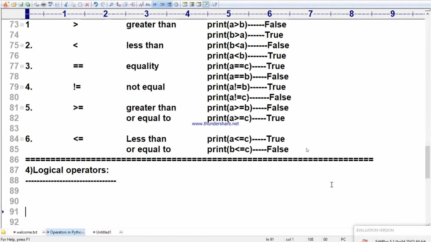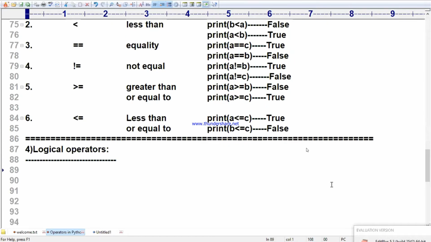So I am going to write the purpose of logical operators.